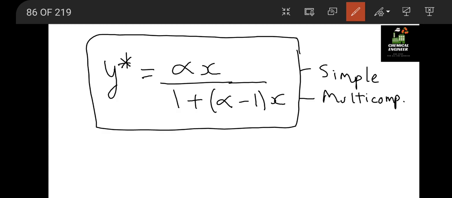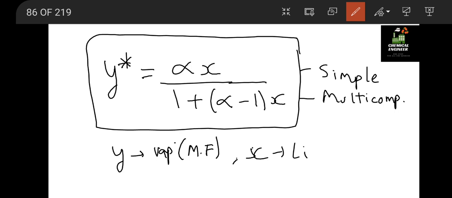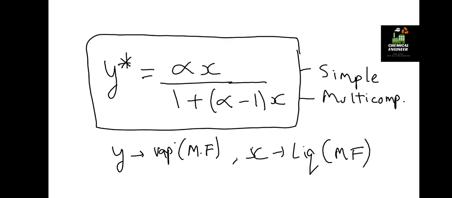Y is the vapor phase mole fraction and X is the liquid phase mole fraction. You have to apply this formula in simple distillation, so you can get asked a direct question on this.